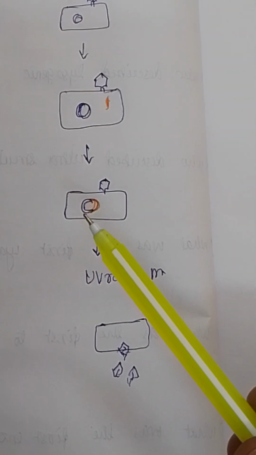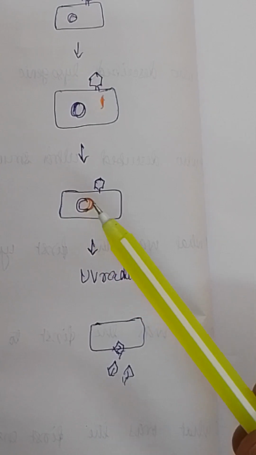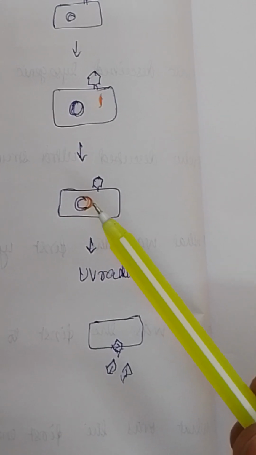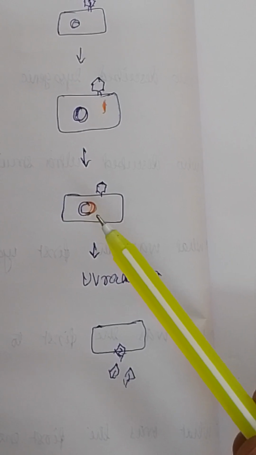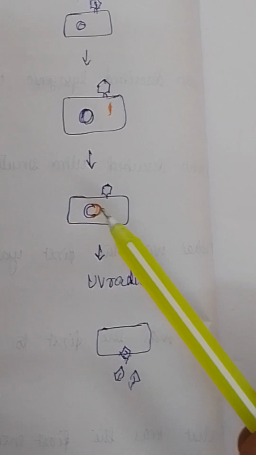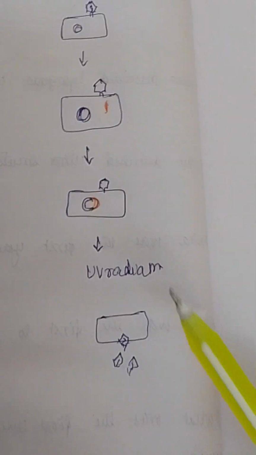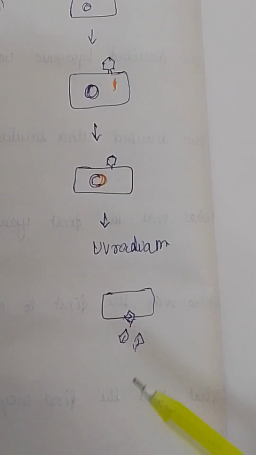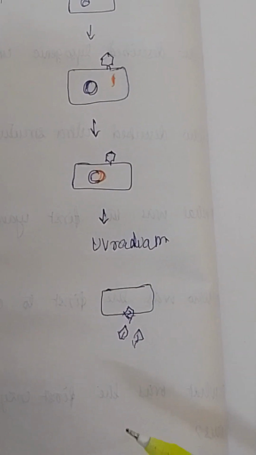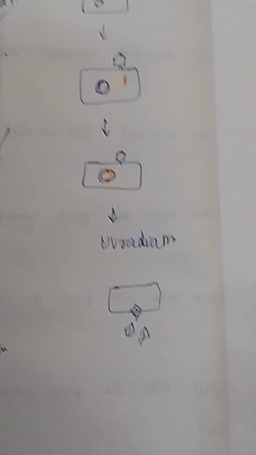This is the bacterial DNA, and this is the bacteriophage DNA. That is the virus DNA is integrated with the host chromosome, host DNA. After exposure to UV radiation, it can lead to the lytic cycle, and the bacteriophages will be released. So this is the lysogenic cycle.